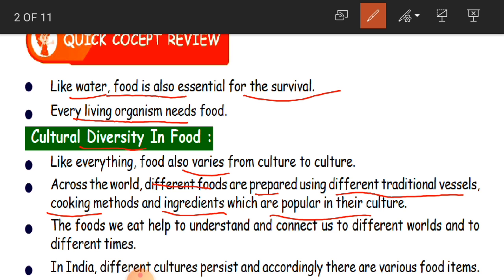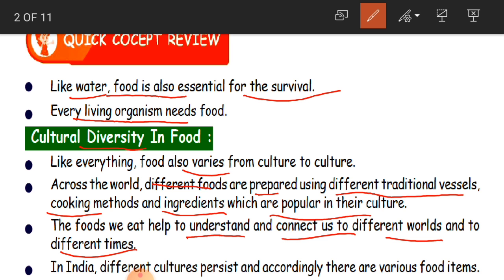The foods we eat help us to understand and connect to different worlds and to different times. I was just telling you that we are now taking pizzas, burgers. We are tasting different countries' foods.